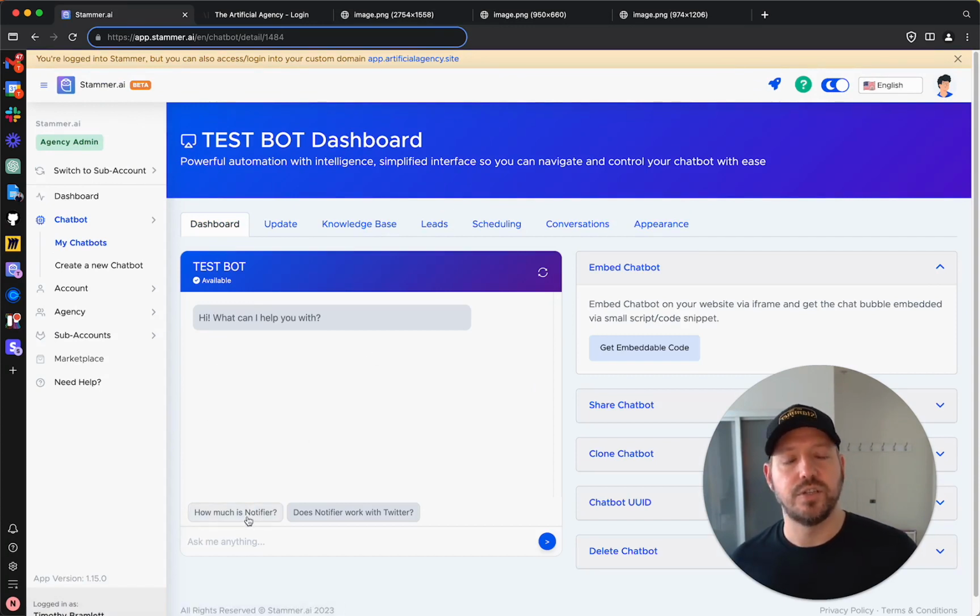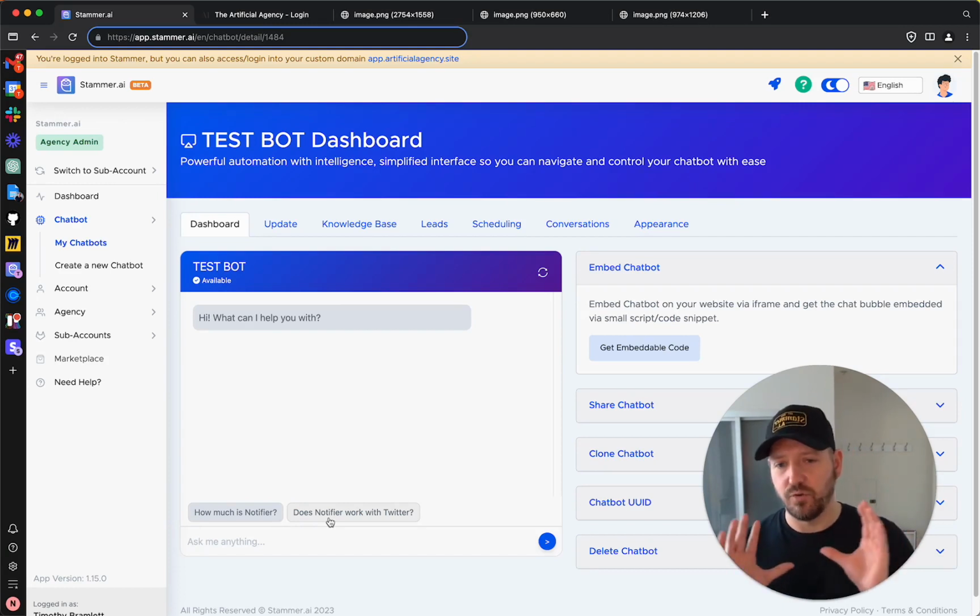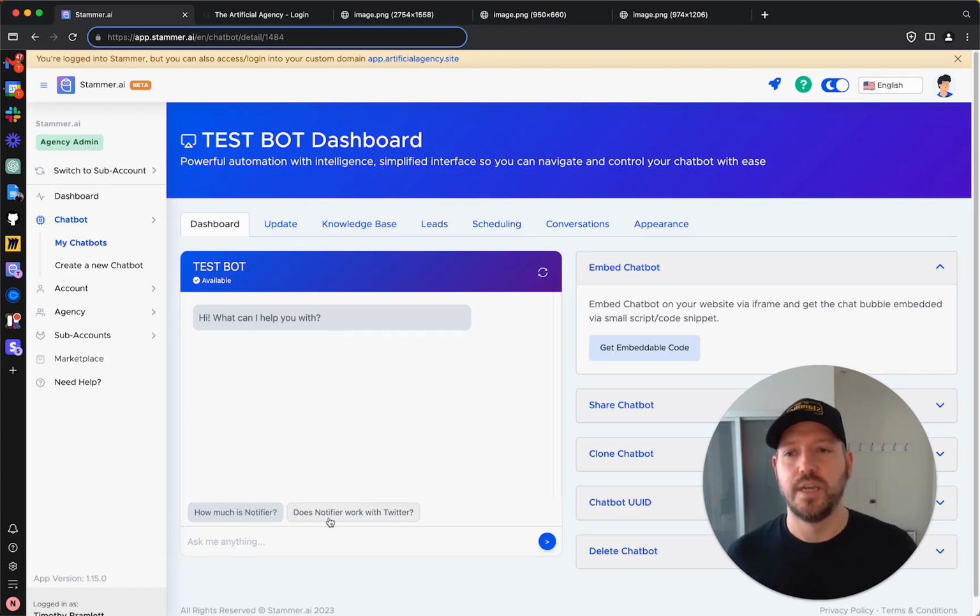So these are questions the user can actually ask, and they can just click on one, and it helps them get an idea of what to ask the chatbot, right? Sometimes when you're presented with a chatbot, you have no idea what it can do. And this can be a great way to just click on this button and it shows the user some of the potential options that they can ask the chatbot.